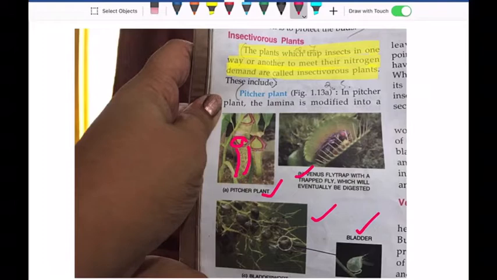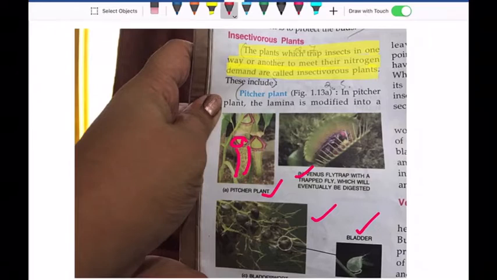So these are the various examples of insectivorous plants. Now first we see the pitcher plant. In the pitcher plant, the lamina, the leaf blade, is modified.